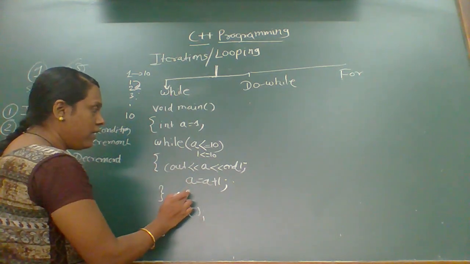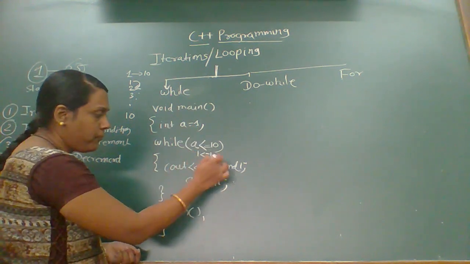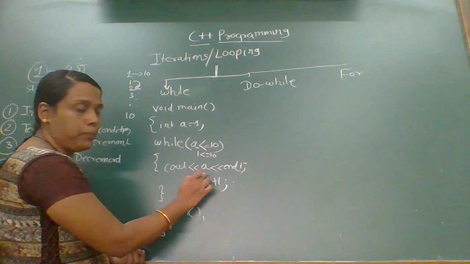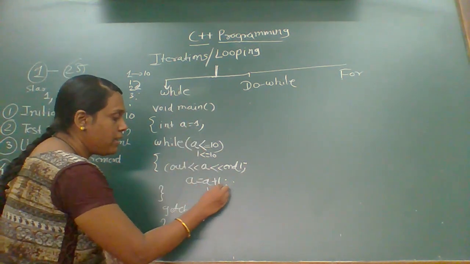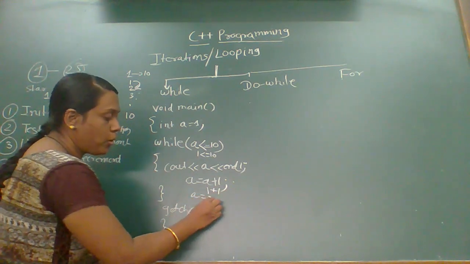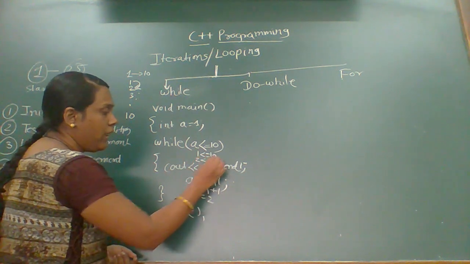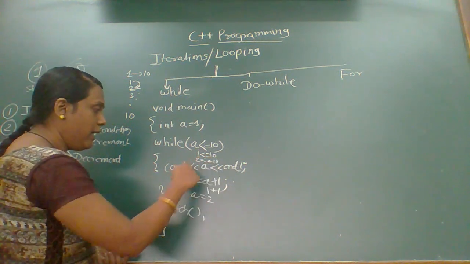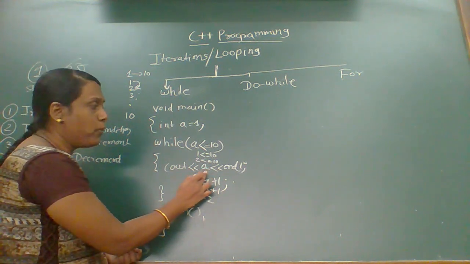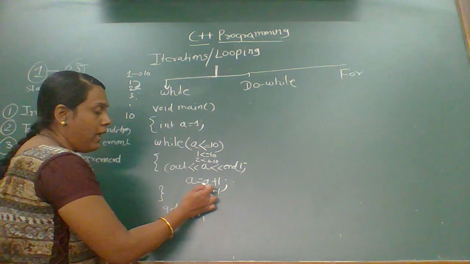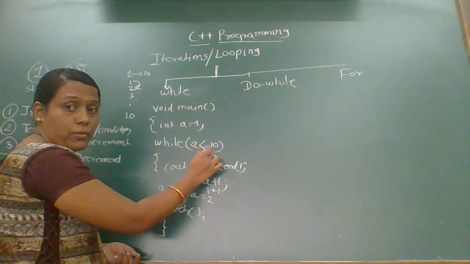Here a = 1, 1 is less than or equal to 10, the condition is true. Then it will come here and print 1. Now it comes here. What is the value of a? 1. 1 plus 1, a becomes 2. Here it will check: 2 is less than or equal to 10, the condition is true. Then it will come into the body of the loop and print a, that is 2. Then a = a + 1: 2 plus 1 is 3. Is 3 less than or equal to 10? Yes.